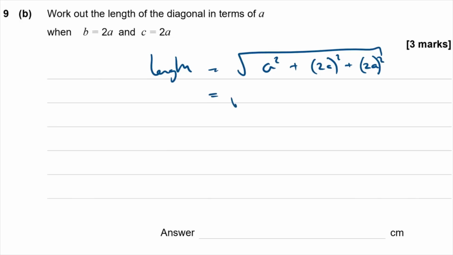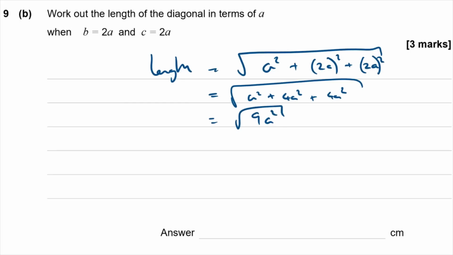So how many a squareds have we got then? I've got a squared plus 4a squared plus 4a squared, which gives me 9a squared, and the square root of 9a squared, well, the square root of 9 is 3, and the square root of a squared is a. So it gives me 3a. And obviously when you square root, you often get two results, positive and negative, but in this case there is only one solution that's valid, isn't it?